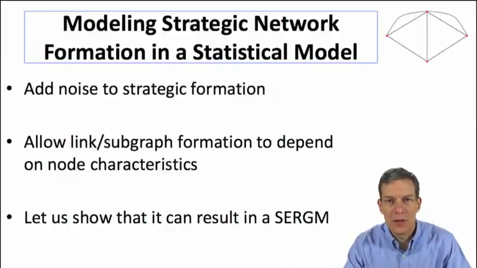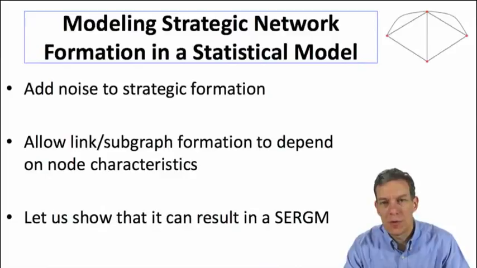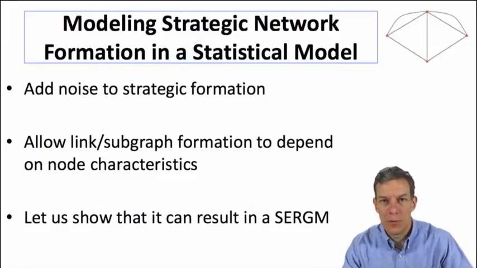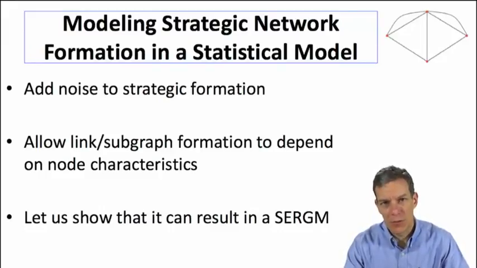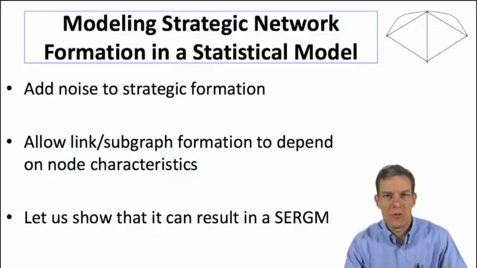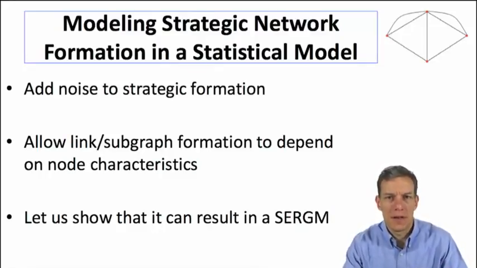And the idea here is what we're going to need to do is add some noise to the strategic formation so that we end up with links that look somewhat random. But we want to allow the link and subgraph formation to depend on node characteristics, right? And let's show that if we build one based on utilities, that we can still fit that into the exponential random graph model. And so this gives us a way of then tying these two sets of modeling techniques together,